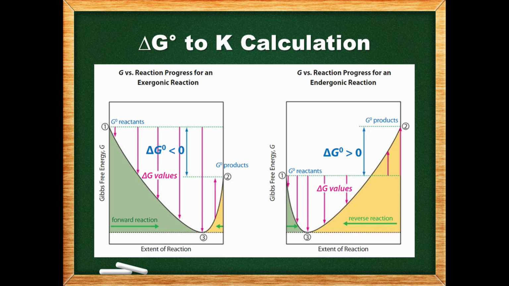In an endergonic reaction, the products have more free energy than the reactants. Therefore, K is less than 1 and the reaction is reactant favored. More reactants are present in the equilibrium mixture than products.